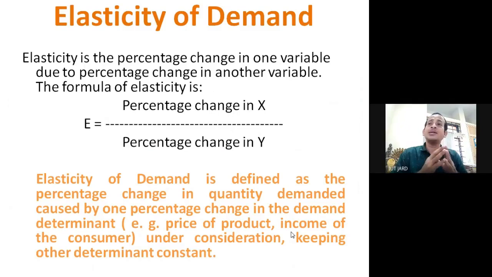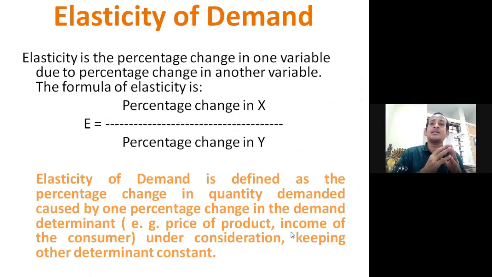Next, we'll move to the elasticity of demand. Elasticity of demand in general can be defined as the percentage change in quantity demanded caused by 1% change in the demand determinants under consideration, keeping other determinants constant. Like in the law of demand, we have assumed some factors as constant, like habit, taste and preference of the consumer, price of the related goods, and income of the consumer.